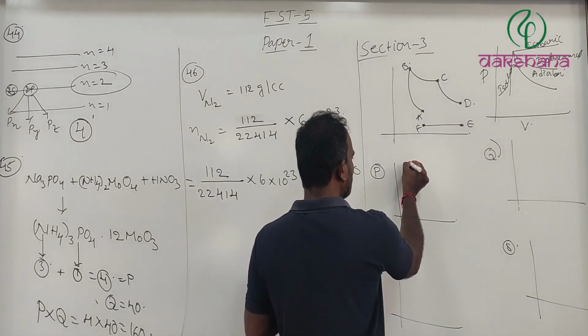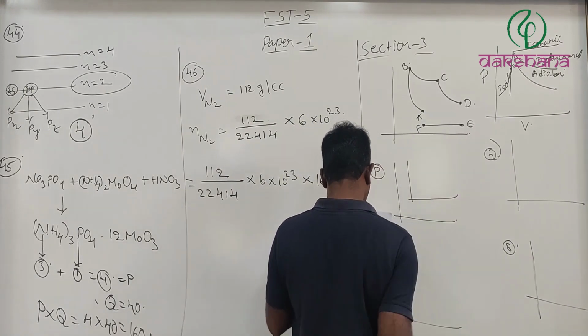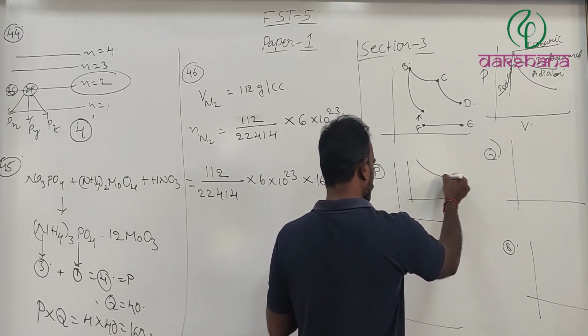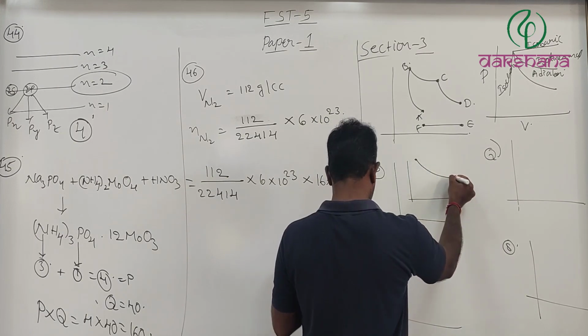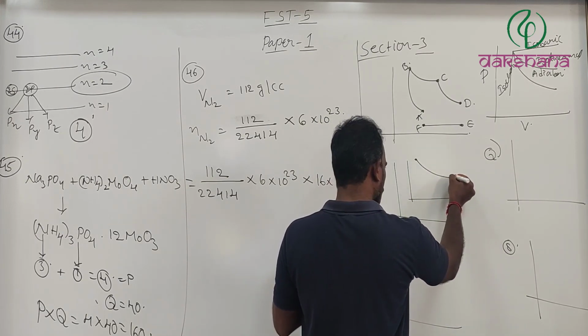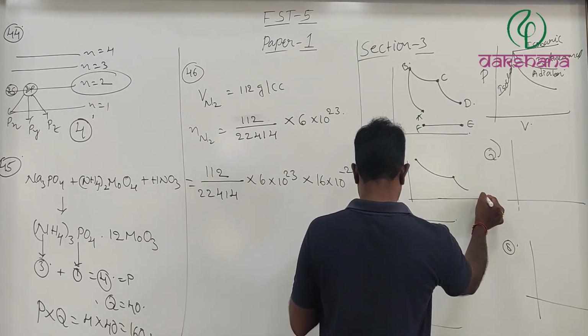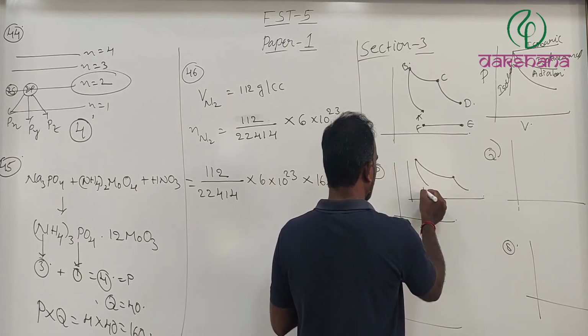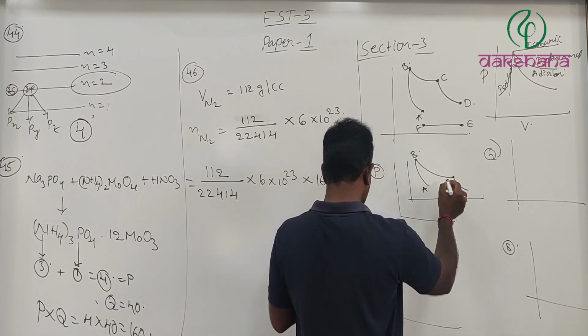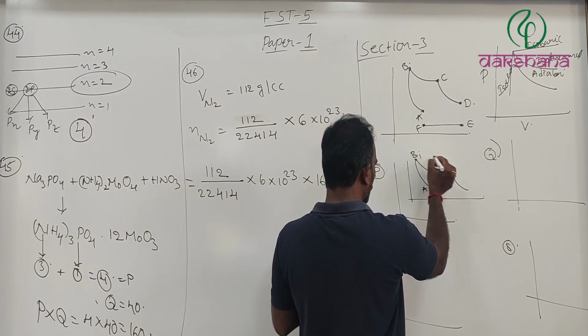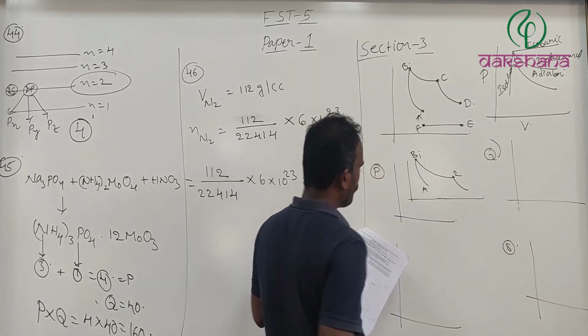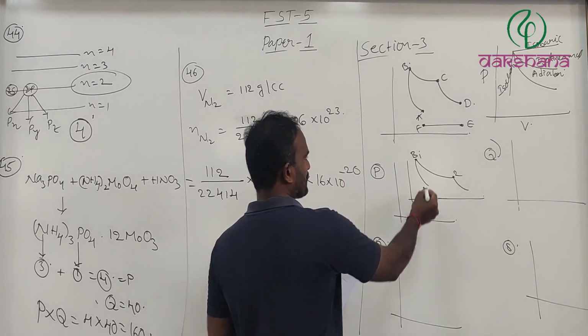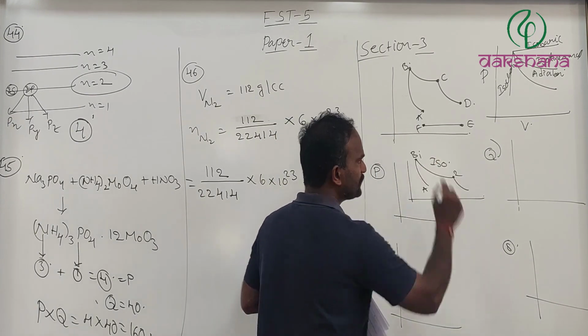In the P graph, he has given A to B, and here it is given as 1 to 2. Therefore, obviously, it will be an isothermal process.